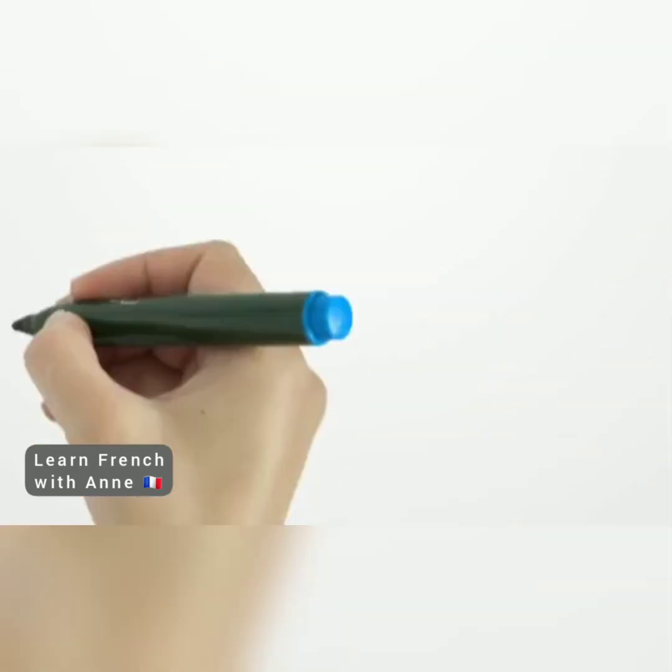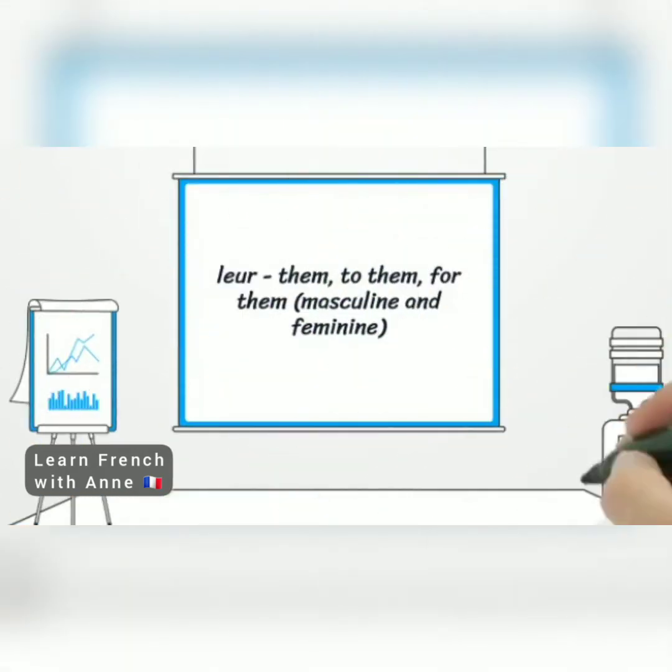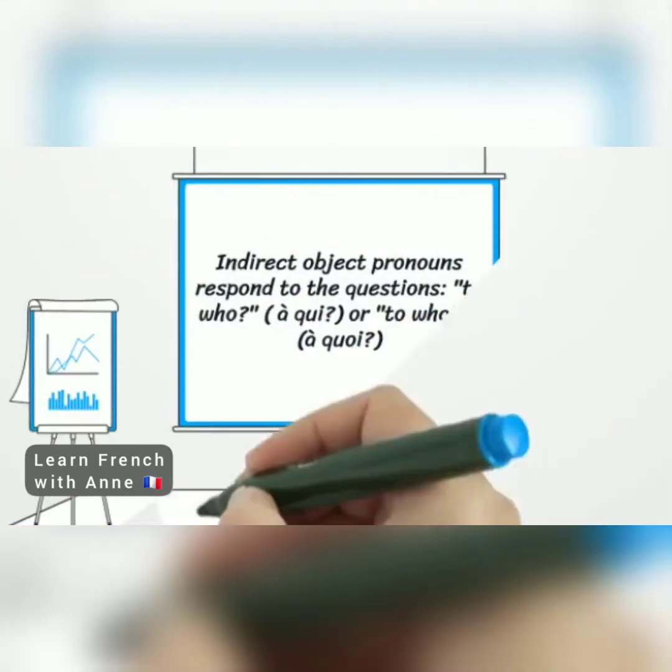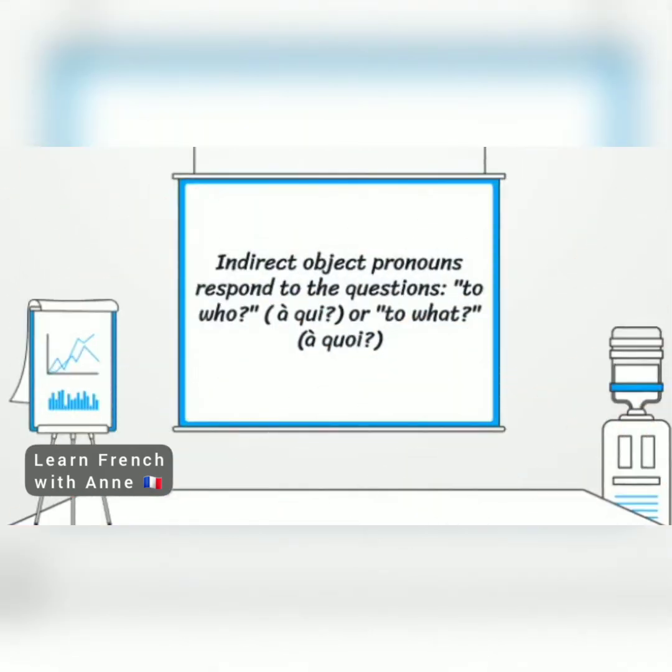And then the last of them is leur: them, to them, for them. It is both masculine and feminine. That's the third person plural. Now, indirect object pronouns respond to the questions to whom or to what, à qui ou à quoi.